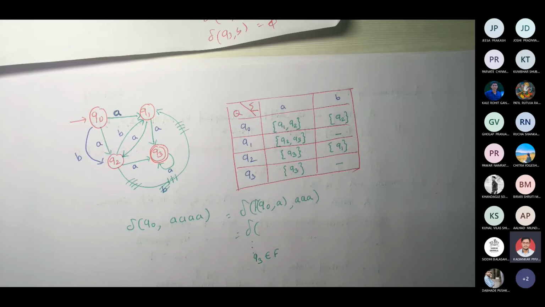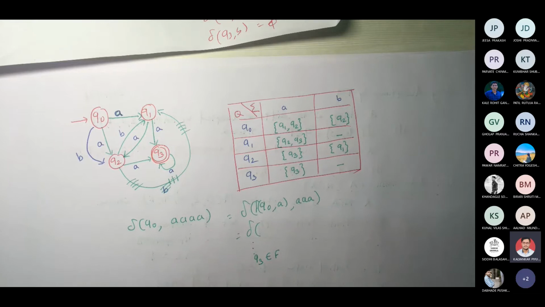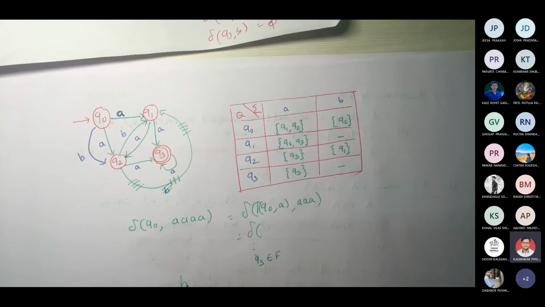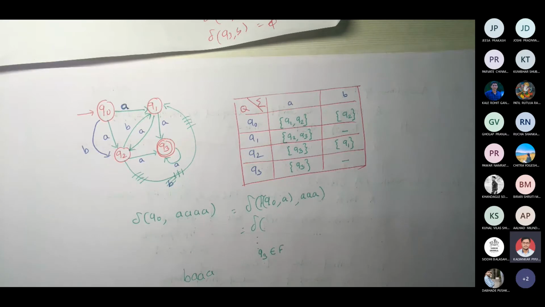But what if I make this string B, A? It would go to Q2 and then Q3.